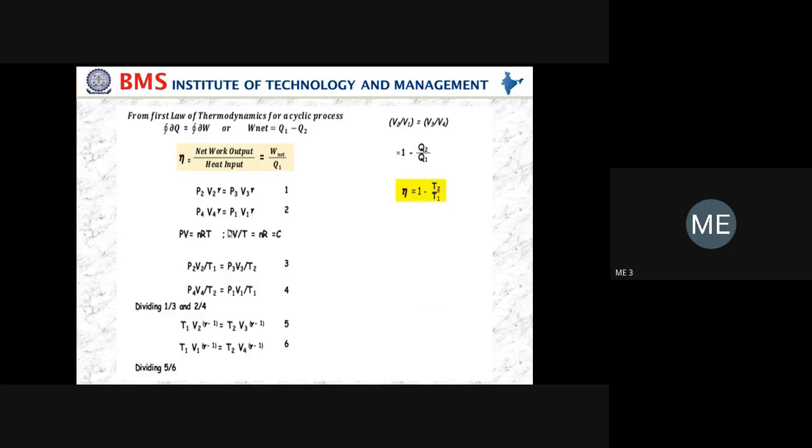So next, PV equals mRT. I'll explain what the molecular gas constant and general gas constant are in module 5. Just now, take only the general gas constant; the value of R for air is 0.29 kilojoules per kg Kelvin. We'll explain everything in the numerical problem. So next, now take the process 2 to 3. P2 V2 divided by T1 equals P3 V3 divided by T2. So don't consider this one.